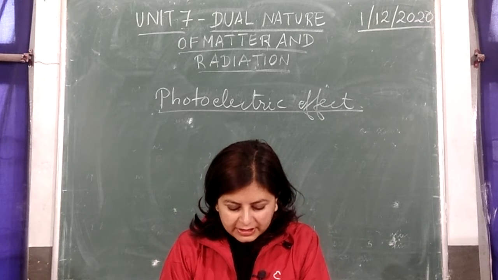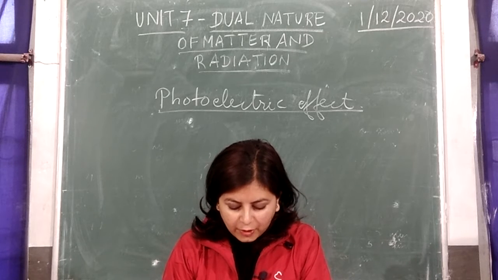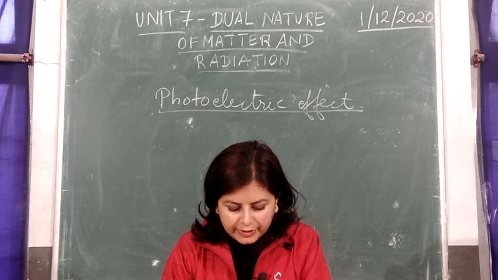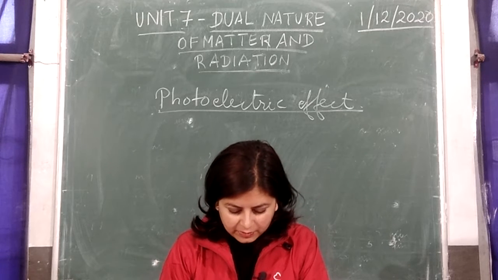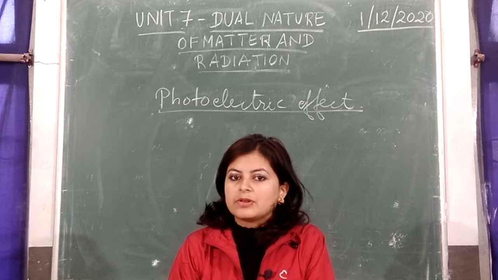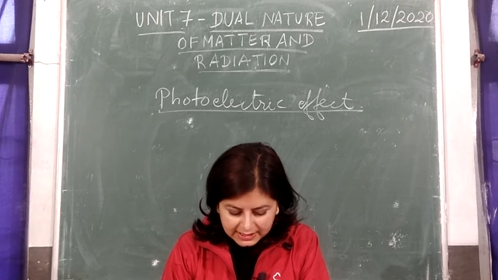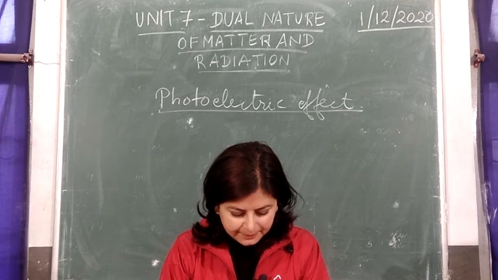Let me read out the definition. It is a phenomenon of emission of electrons from the surface of metals when radiations of suitable frequency fall on them. The emitted electrons are called photoelectrons, and the current so produced is called photoelectric current.